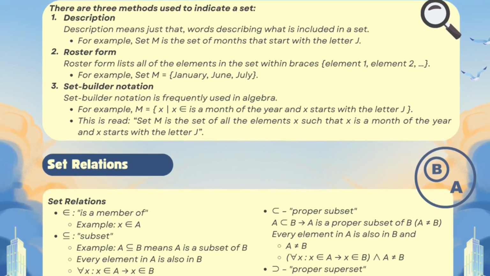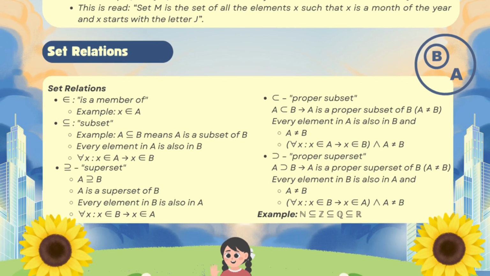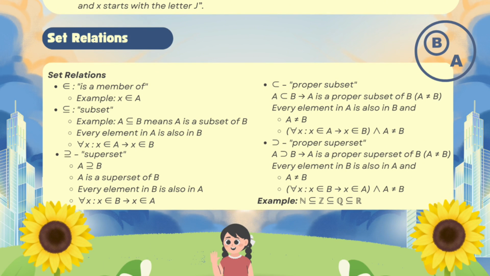The next material is relation of sets. Some important relations are: first, element. Element is a member of. For example, x is a member of A. Second, subset. For example, A ⊆ B means A is a subset of B.